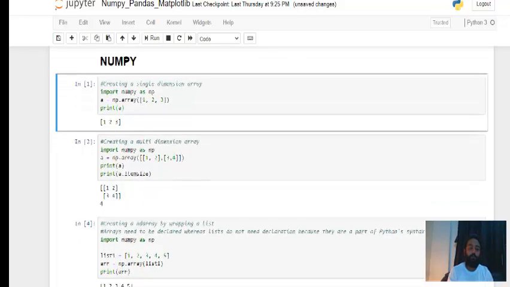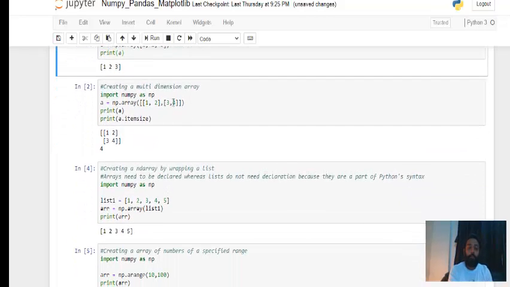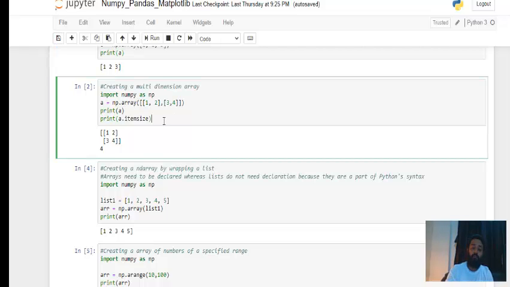Again the same thing. I'm not going to repeat the import numpy part, you just have to understand it. np.array, again I'm passing two lists, 1 2 and 3 4, and then here I'm using two functions: first the array function and then the itemsize function. The itemsize function will give you the size of the elements, and then A will print the 2 into 2, that is a multi-dimensional array. So we have 1, 2 and 3, 4.